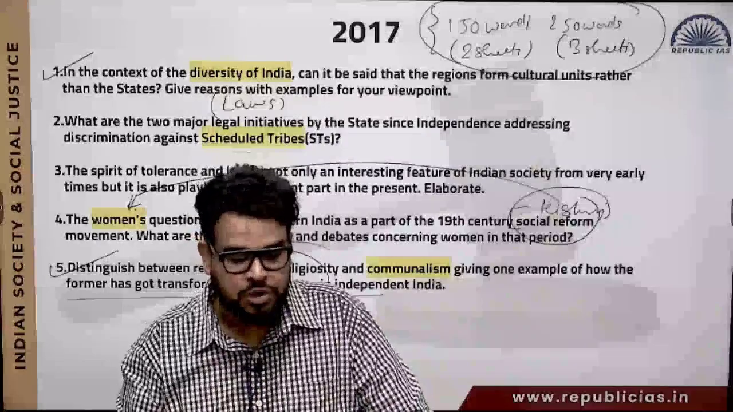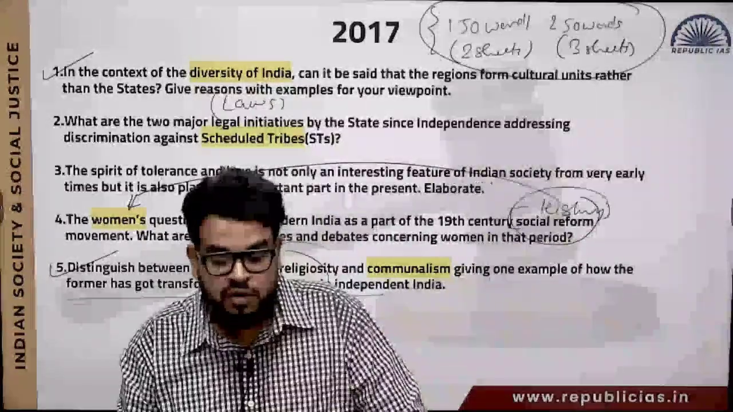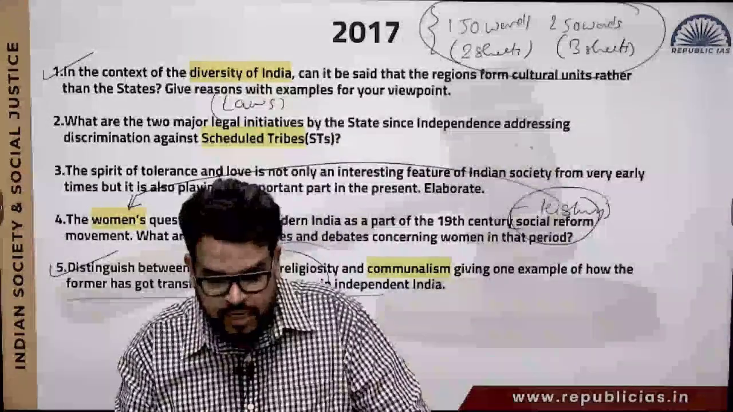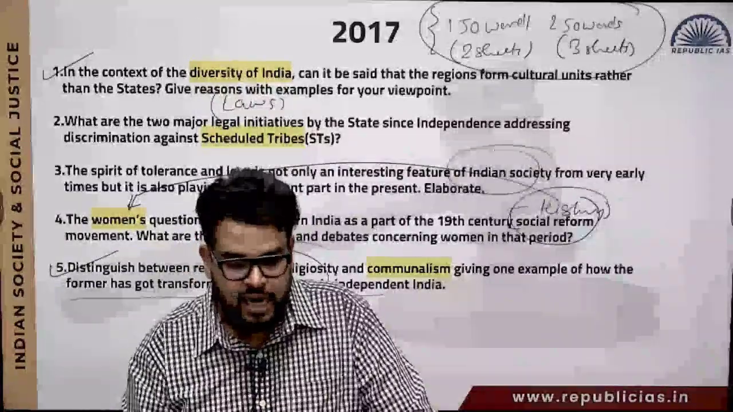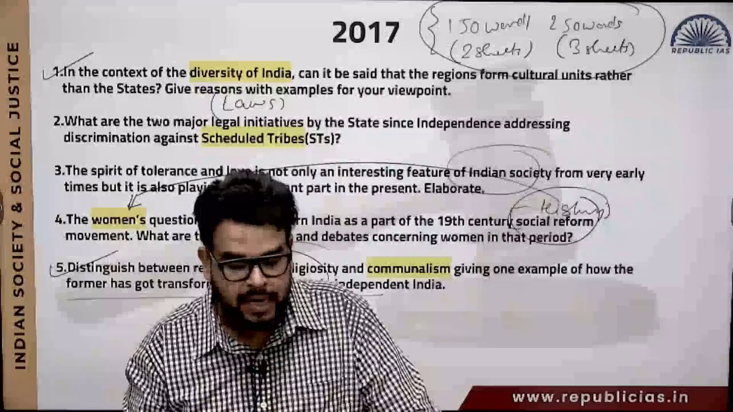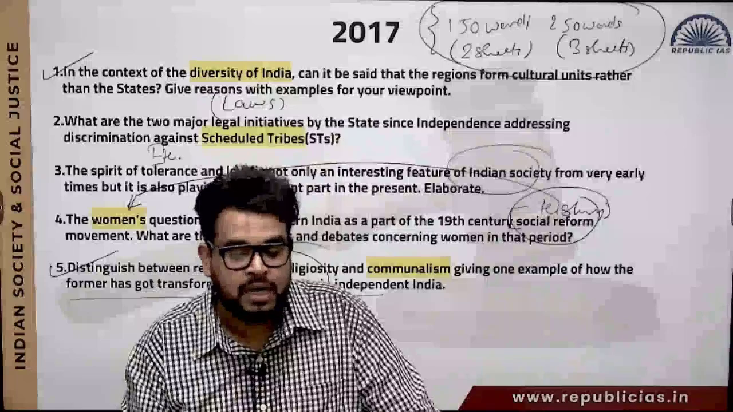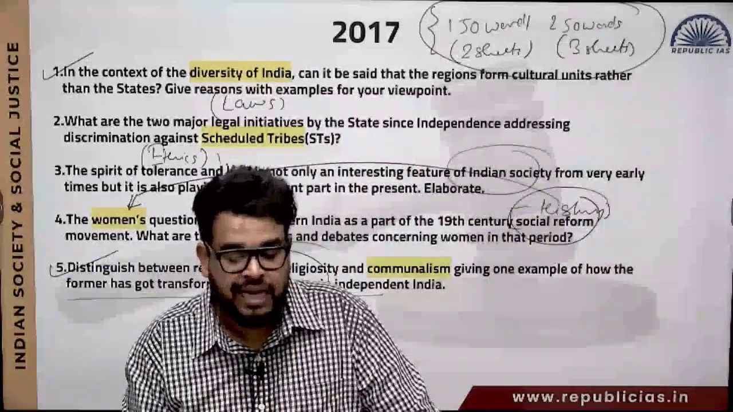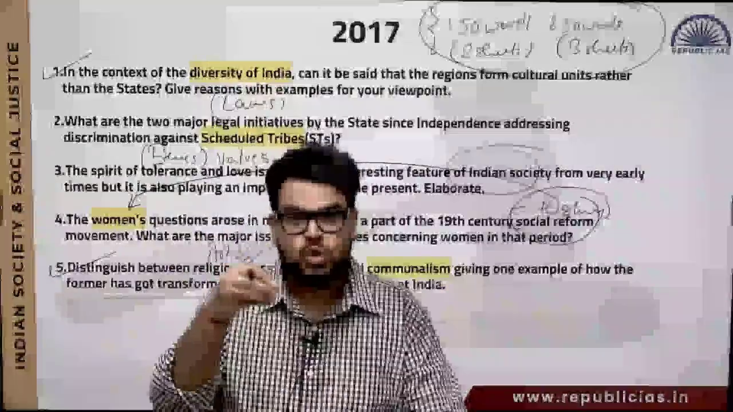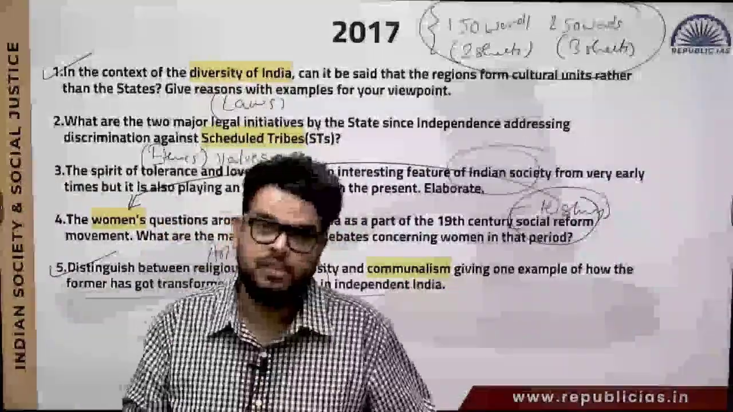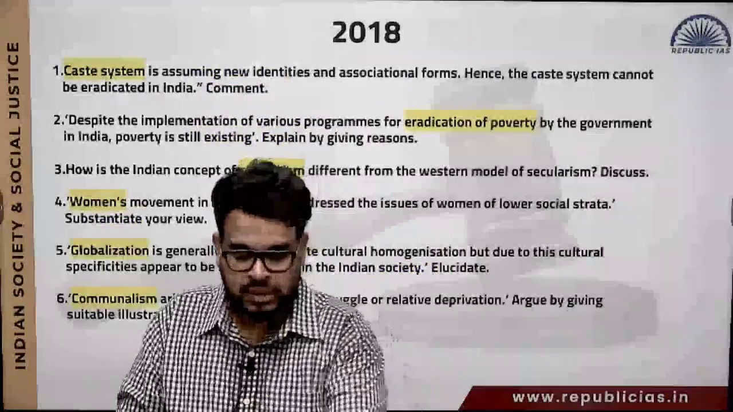If you understand question number 3: the spirit of tolerance and love is not only an interesting feature of the Indian society. Now they have put Indian society. So this keyword is GS paper 1, from very early times, but it is also playing an important part in the present. But spirit of tolerance and love is something covered in your ethics lecture, the values and all. So do you understand that ethics is also trying to come in the form of GS paper 1 question? Next, caste system. So these are the questions.